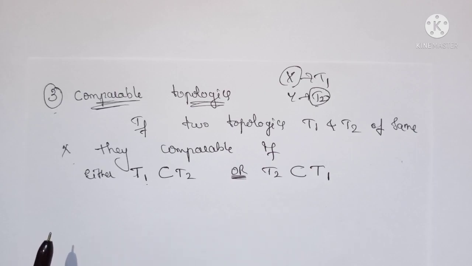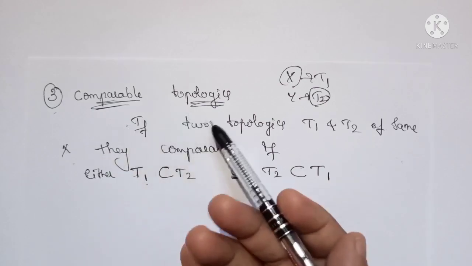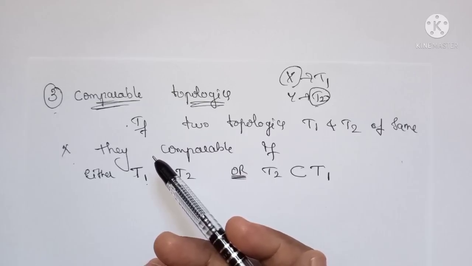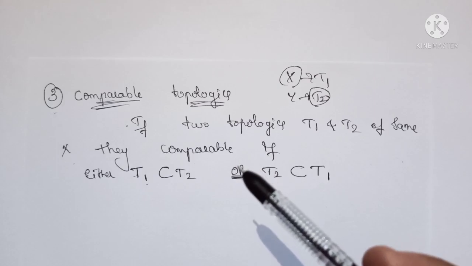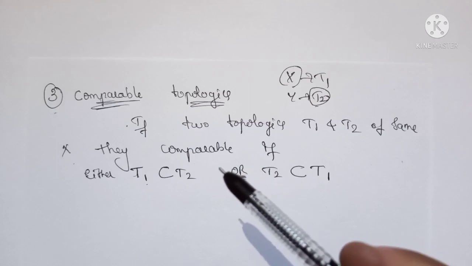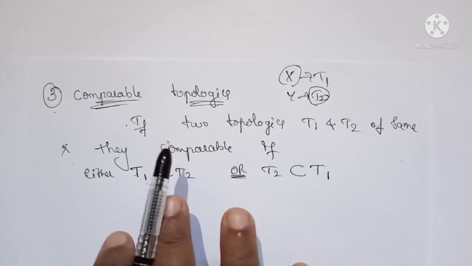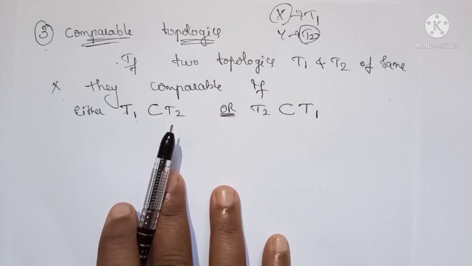If neither T1 is a subset of T2 nor T2 is a subset of T1, then we can't compare. So that is called comparable topologies. In order to compare two topologies, they must be defined on the same set and either T1 is a subset of T2 or T2 is a subset of T1. Okay, so if they are comparable, then we define two topologies.